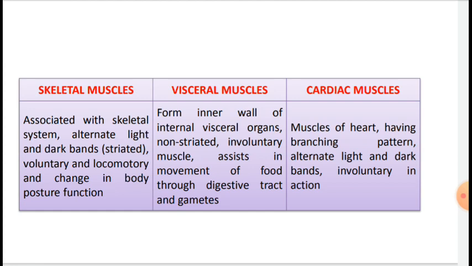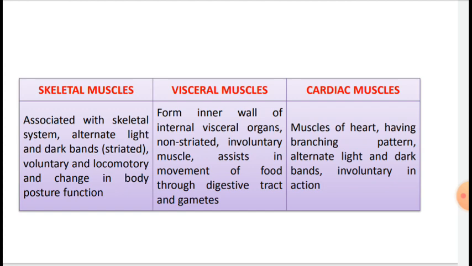Second, visceral muscles are present in the inner wall of hollow visceral organs such as the alimentary canal, reproductive tract and some other parts. As per their appearance and property, they are known as smooth muscle and non-striated muscle. They are useful for transportation of food through the digestive tract and gametes through the genital tract. And third, cardiac muscle, also known as muscle of the heart.